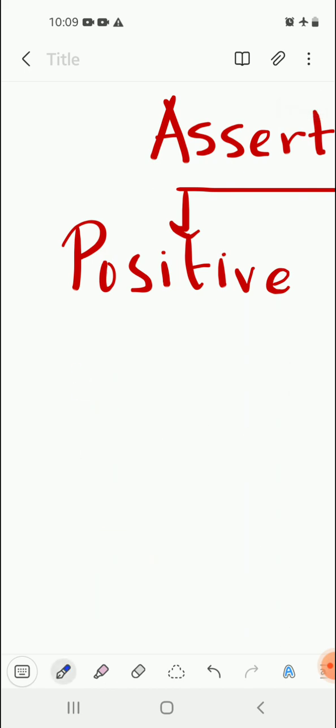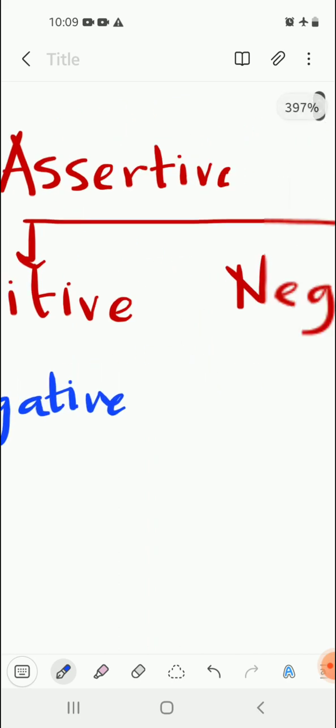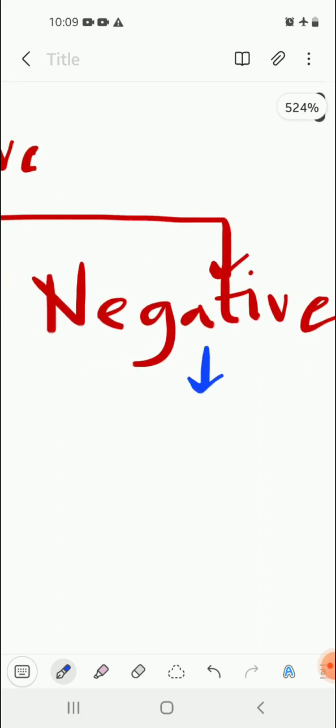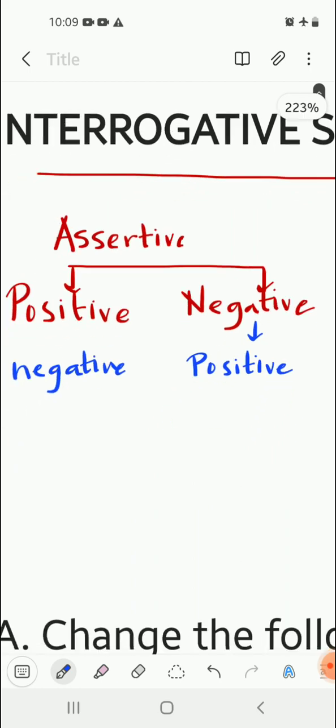If we find that in the question there is a positive sentence, first it needs to be converted into a negative sentence and then we form the question out of it, which means if the assertive sentence is positive, then the interrogative sentence will be negative. Similarly, if the assertive sentence is negative, then it will be positive when we are converting the sentence into its respective interrogative sentence. This is the rule.